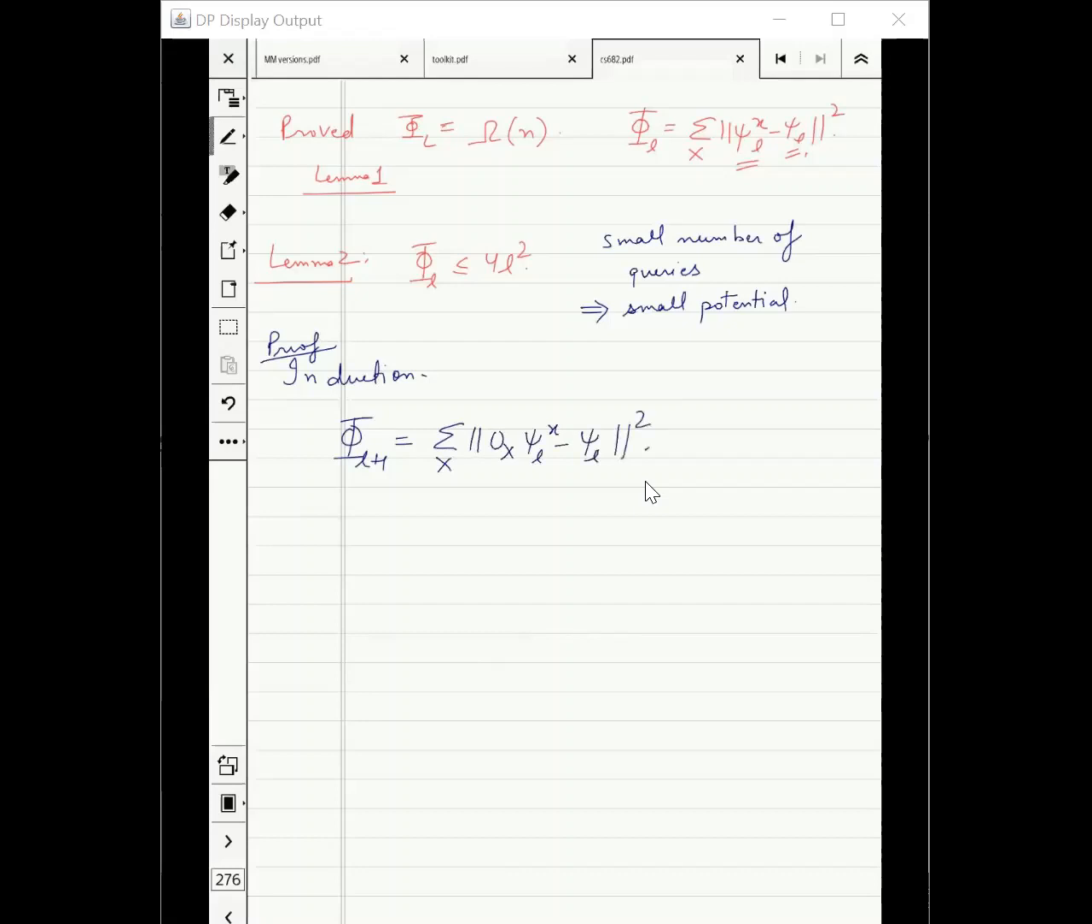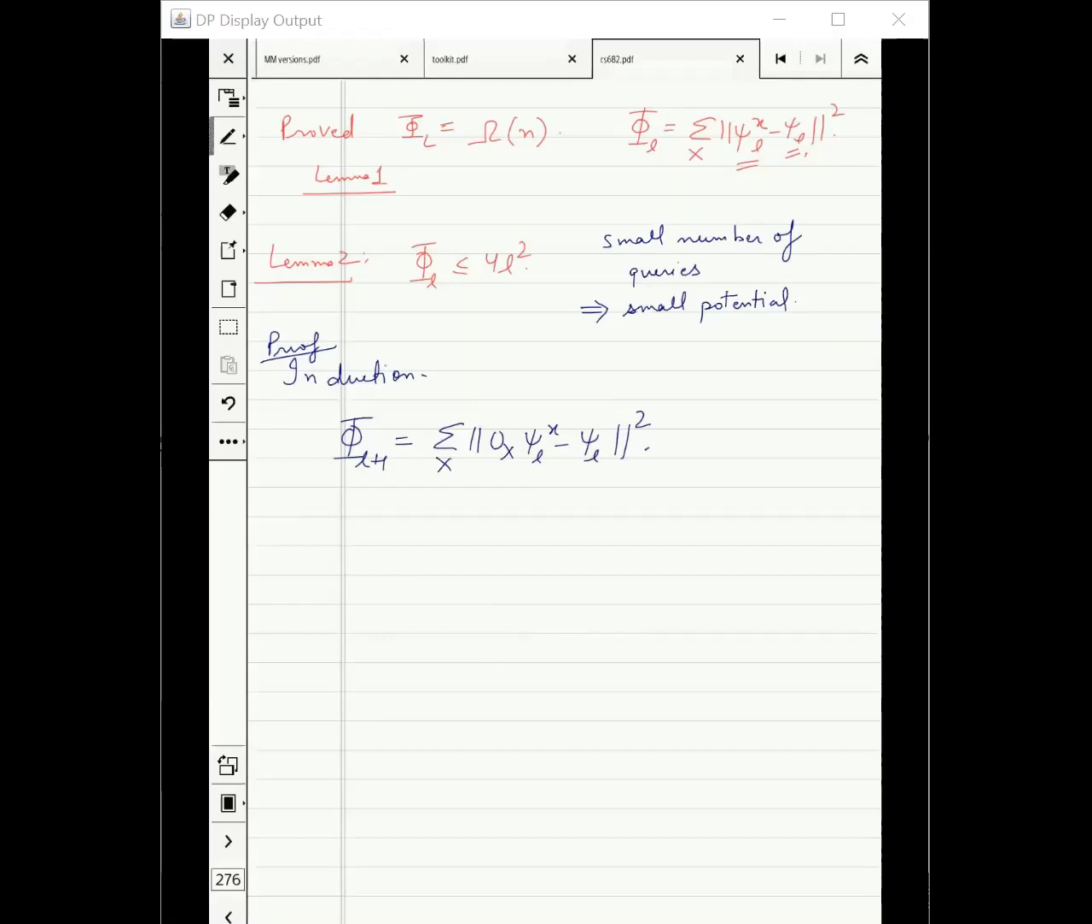Is this correct? How many people agree that phi L plus 1 is this? Raise your hands. For other people, why is this not correct? There was one unitary also, right? That we had to apply after the oracle. Good, good. But then that unitary will be applied on psi L as well as on OX psi LX. Can a unitary change the distance? No. That means I can get rid of the unitary.